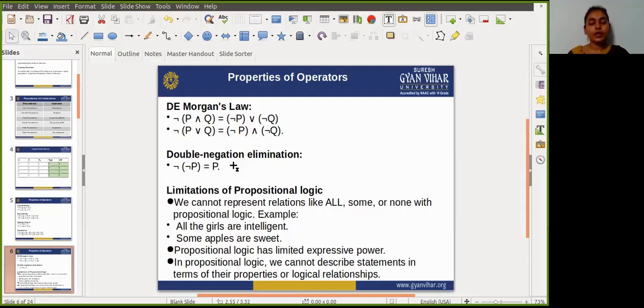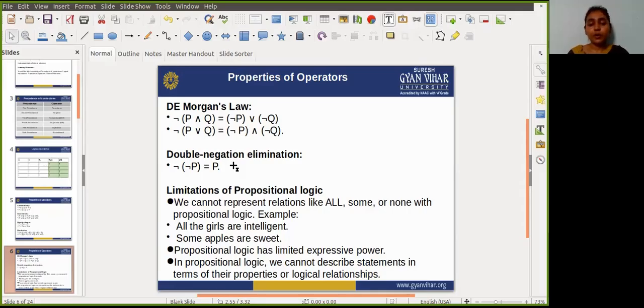Next one is a limitation of propositional logic. We can't represent relations like all, some, or none with propositional logic. For example, all the girls are intelligent. You cannot write this sentence in the form of propositional logic. Another example is, some apples are sweet. Again, for this sentence you cannot write a propositional logic.